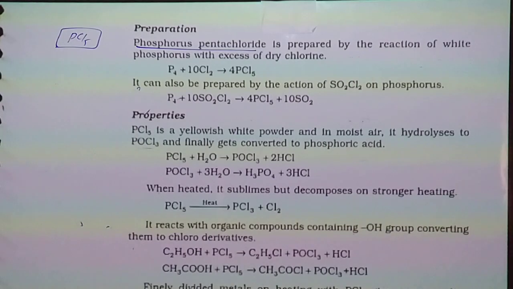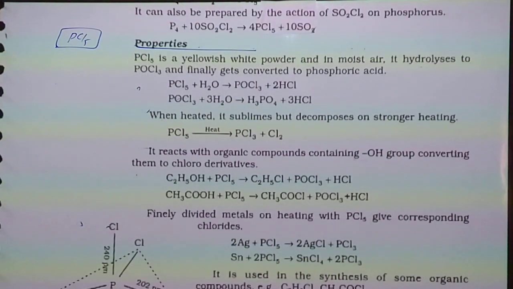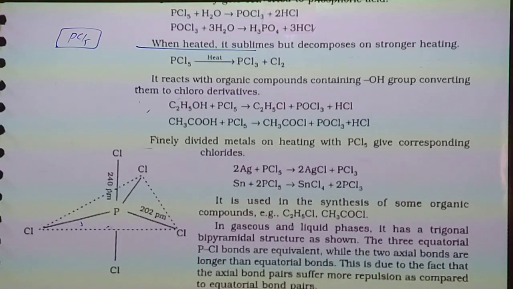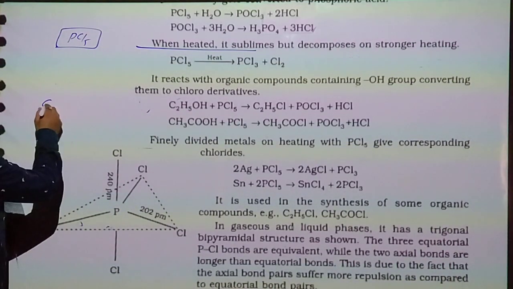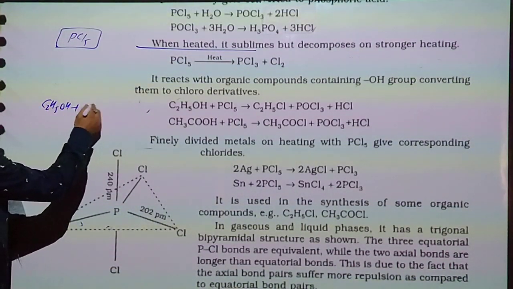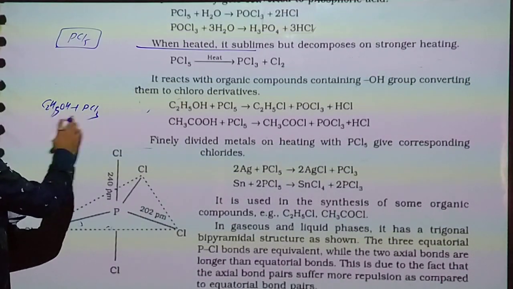It also reacts with organic compounds containing an OH group. Yes, PCl5 reacts with organic compounds containing an OH group, converting them to chloro derivatives. OH will be replaced by chlorine. Ethanol: when we take PCl3, 3 mole ethanol are needed.